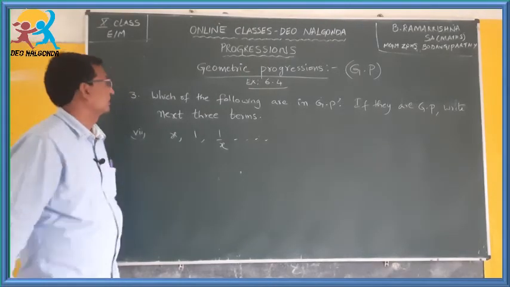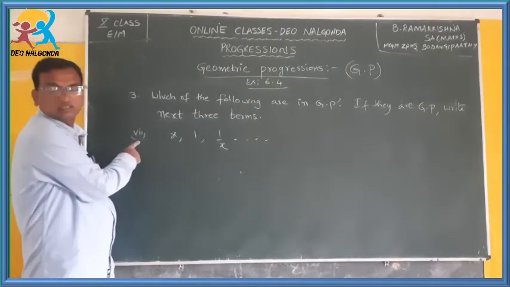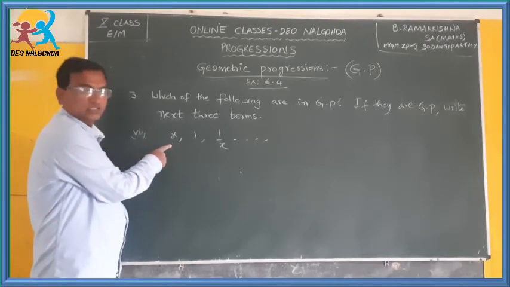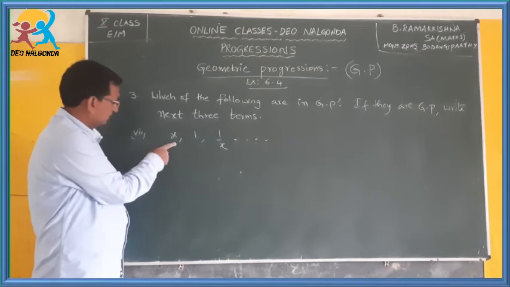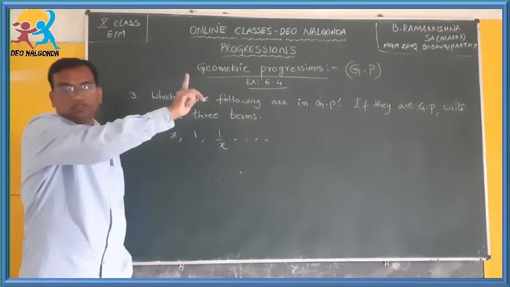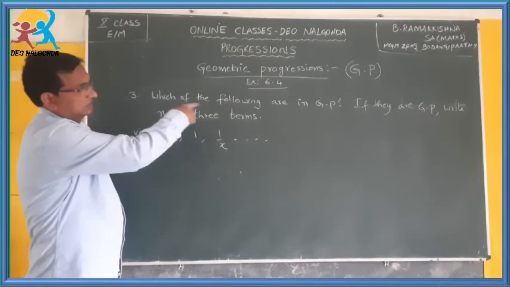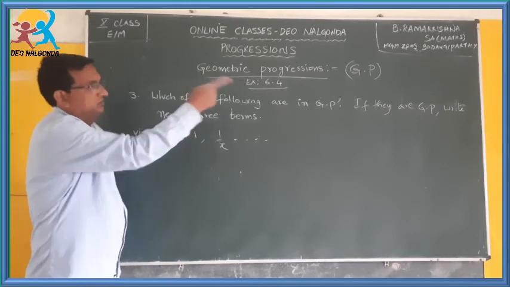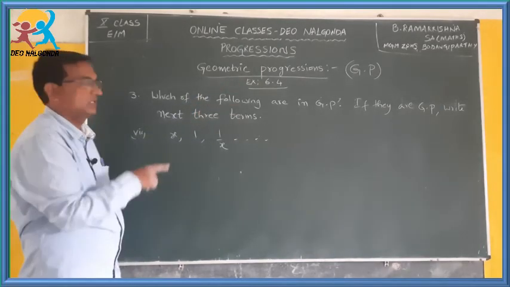Okay, next bit in this third problem, that is the 7th bit. The list of terms is like this: x, 1, 1 by x, and so on it goes. Now, our task is to find whether this forms a GP and to find the next 3 terms if they form a GP.